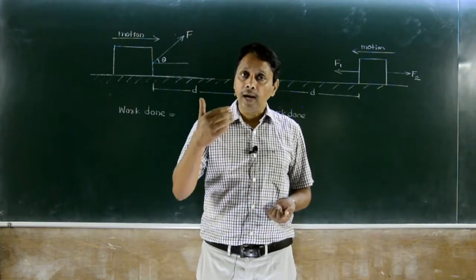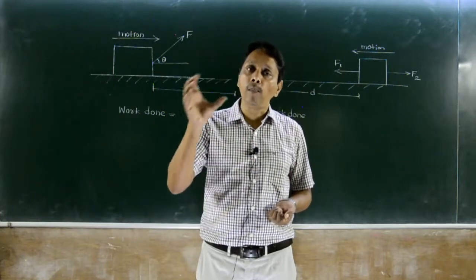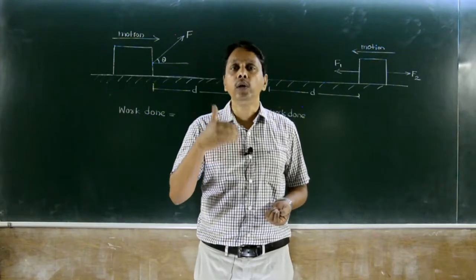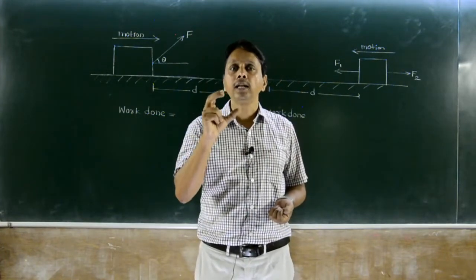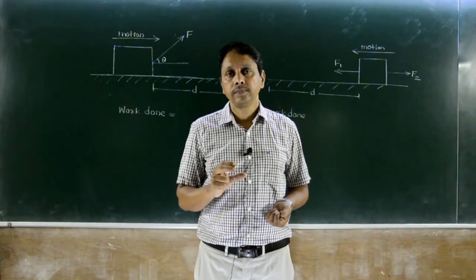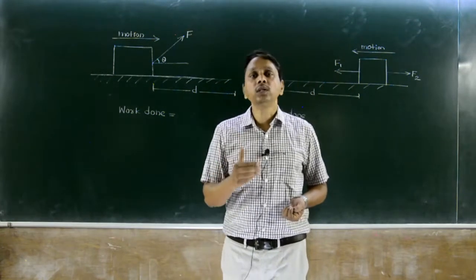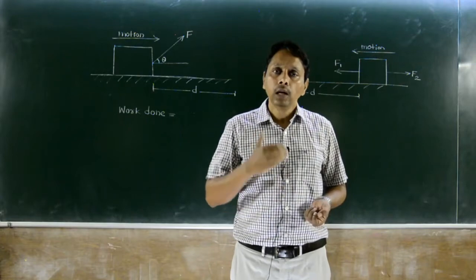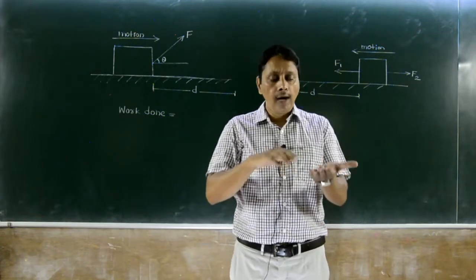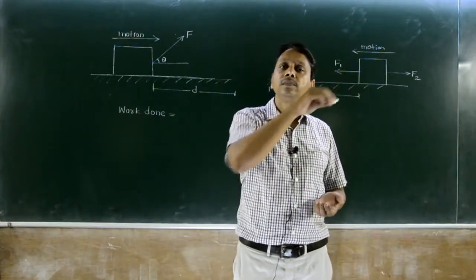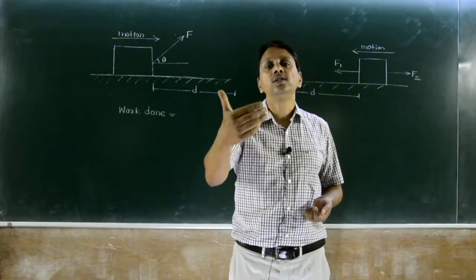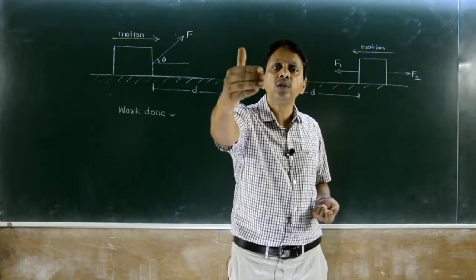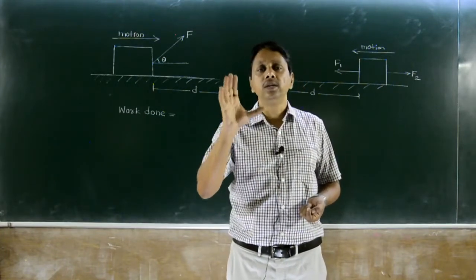When that physical quantity acts on the body, either in the form of push or pull, which changes or tends to change the state of rest or uniform motion of the body, we call that a force. When that force acts on the body, what happens to the body? The body undergoes displacement. Under the action of force, the body is displaced, then we say work is done.